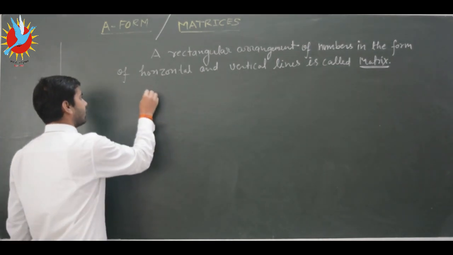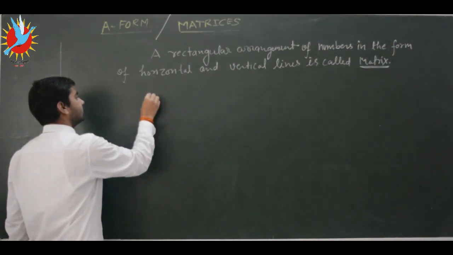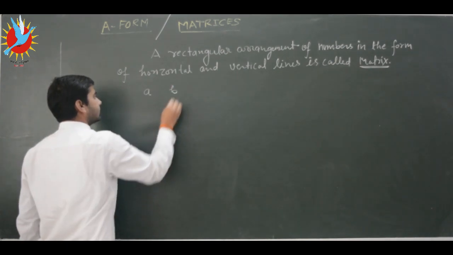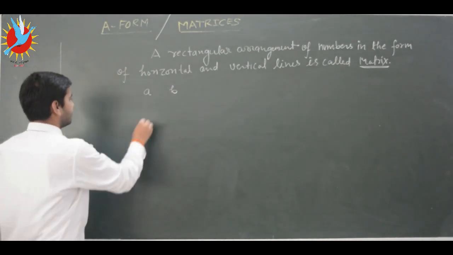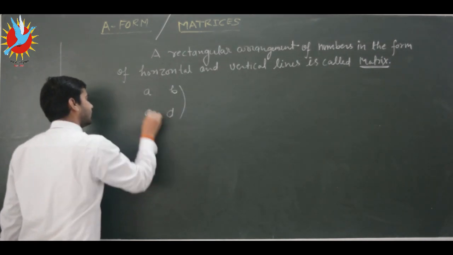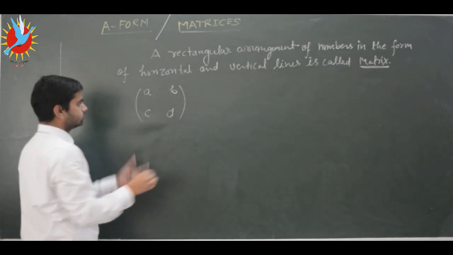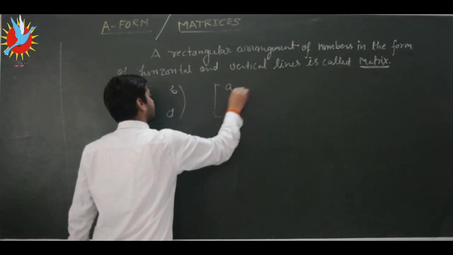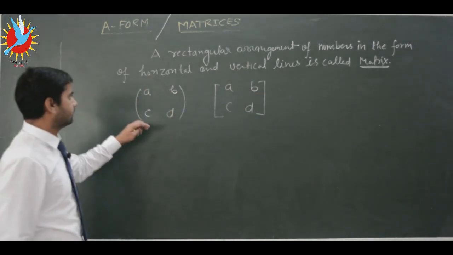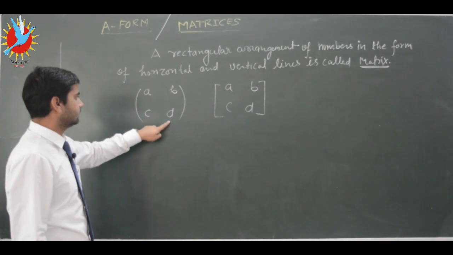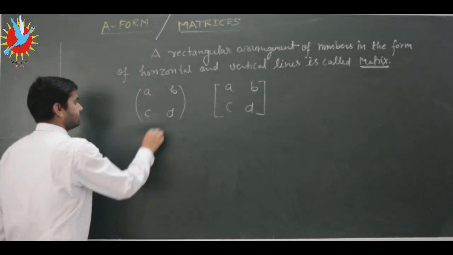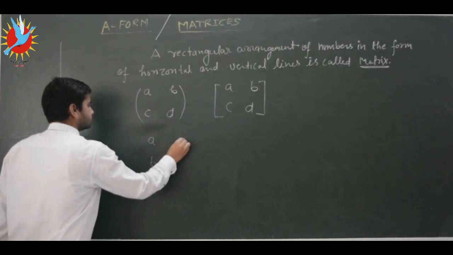Okay, suppose we have 4 elements and those numbers are a b c d, and if we arrange these numbers like this in horizontal and vertical lines, this can be written as a b c d, and we can write it this way also. Okay, so this arrangement of 4 numbers a b c d is called a matrix. Here we can also arrange the same numbers a b c d like this.